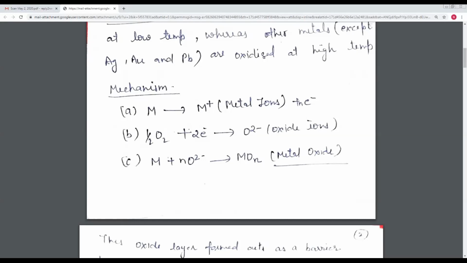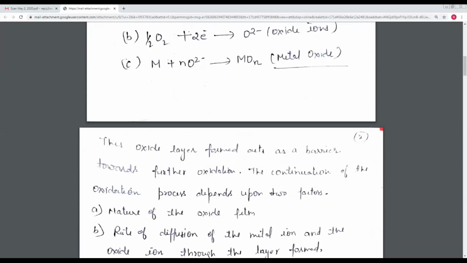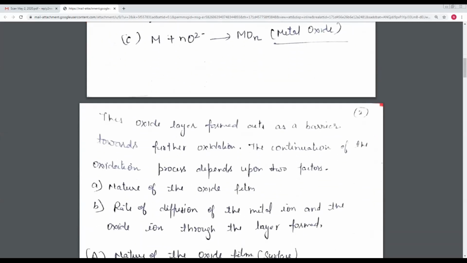As we discussed in our previous lecture, pure metal does not corrode. When does metal corrode? When metal comes into contact with the atmosphere, and after the reaction, the metal and oxide ions combine together and form the metal oxide layer. Here this oxide layer acts as a barrier towards further oxidation. Whether further oxidation will happen or not depends on this metal oxide layer.